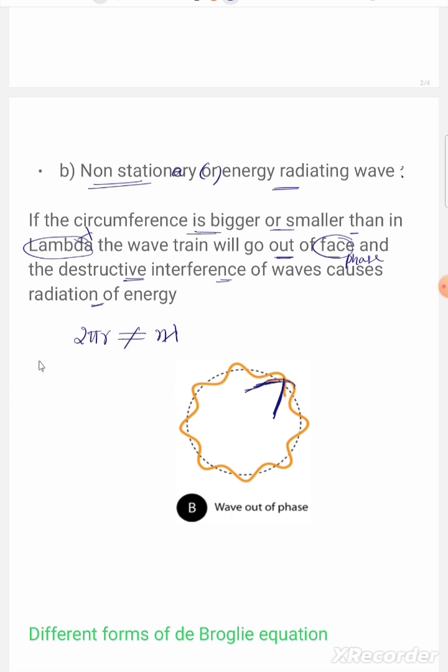Here, in this case, 2 pi r does not equal n lambda. Hence such an orbit cannot exist.